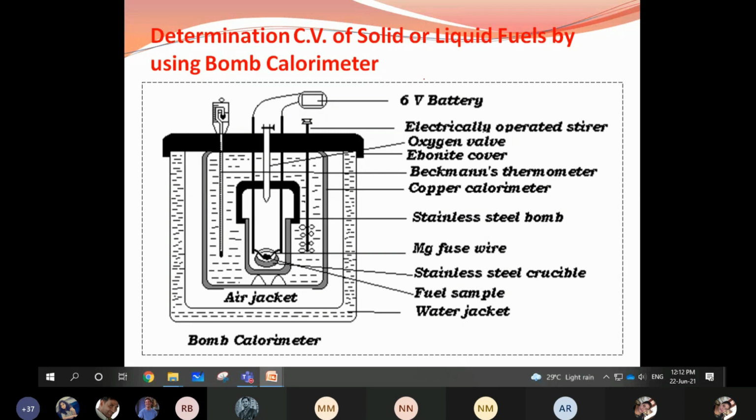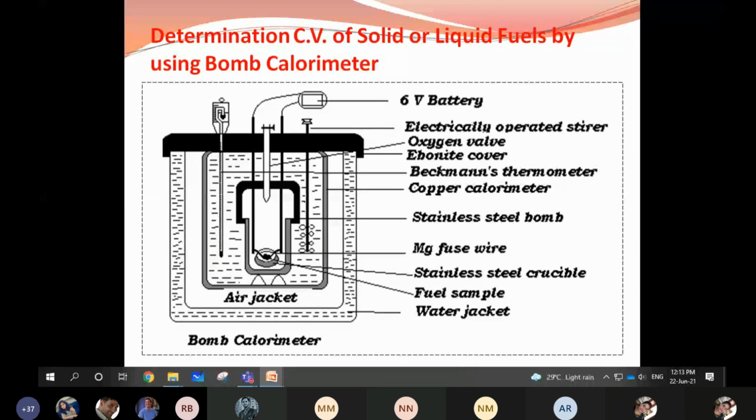It is placed inside the water bath, and the steel tank is covered by the drum as a water jacket. This is the diagram you have to write neatly, which carries 2 to 3 marks in the exam, and label the parts of a bomb calorimeter.